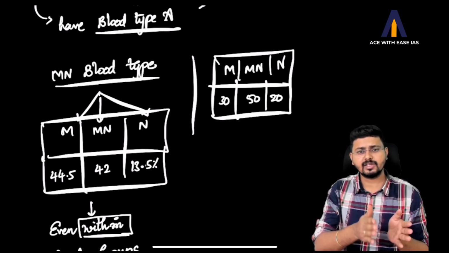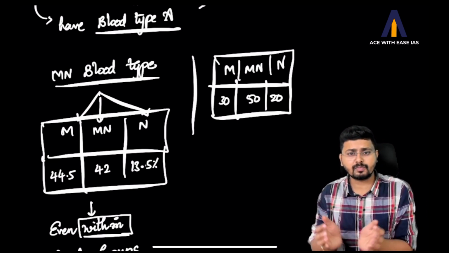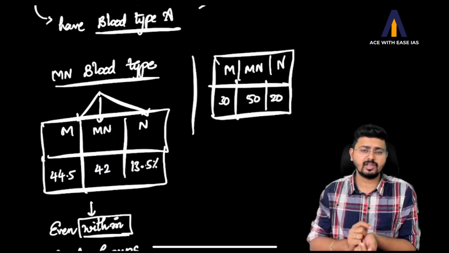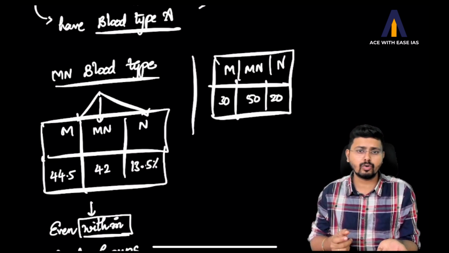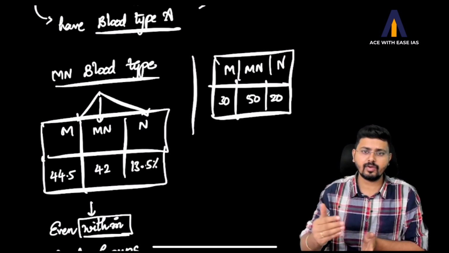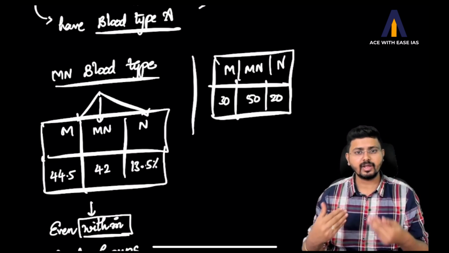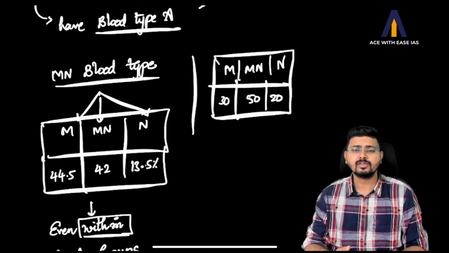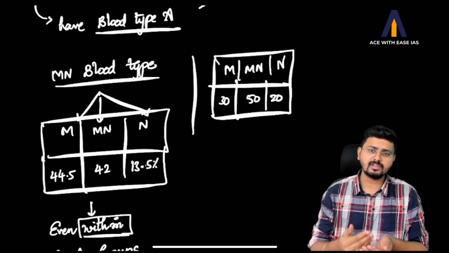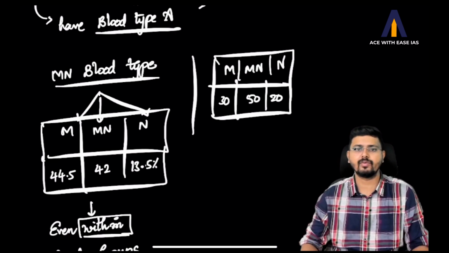If the changes have happened within a short span, nature has not changed, natural selection has no role, and you have seen change in gene or genotype frequencies, that means it is attributed to genetic drift. It is happening randomly or because of some chance.